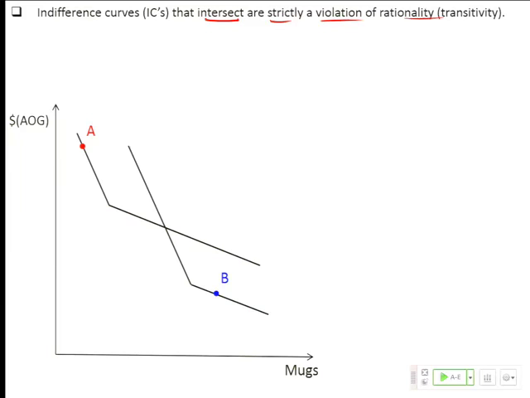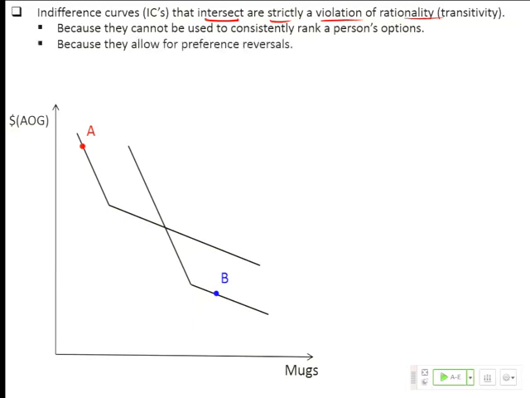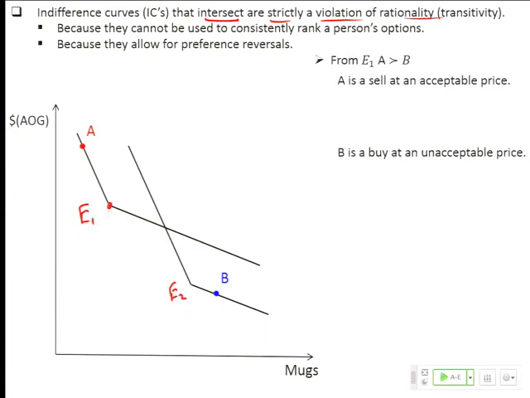Yeah? So let's actually poke into that a little bit. Indifference curves that cross violate rationality because they can't be used for ranking purposes. They also, and which is closely related, they allow for preference reversals, which is kind of the point. So here's what I mean, and this is familiar, right? This is what you guys came up with. So here I am, I'm going to call this E1, the first endowment, this is E2. So this is the same person in 2 different universes, one in which they have one endowment, the other they have another endowment. From the perspective of endowment point 1, A is strictly preferred to B, all right?